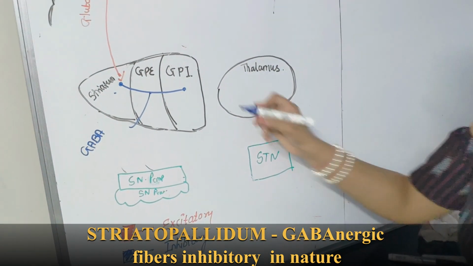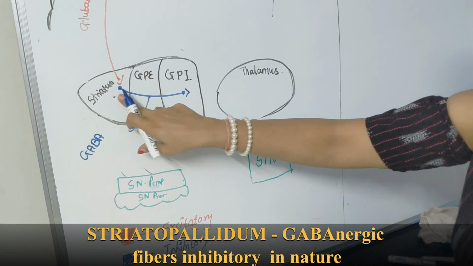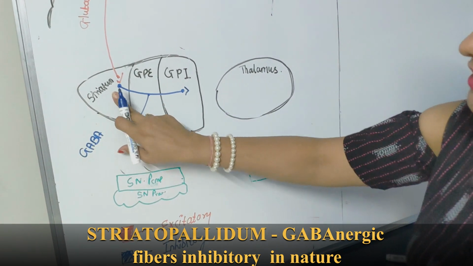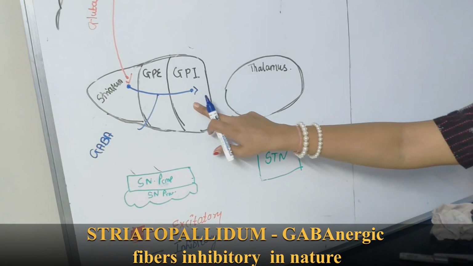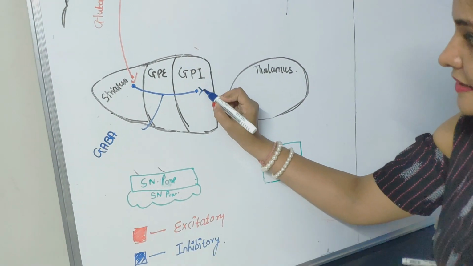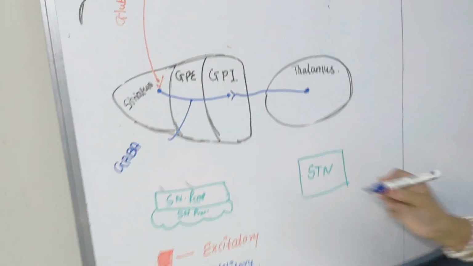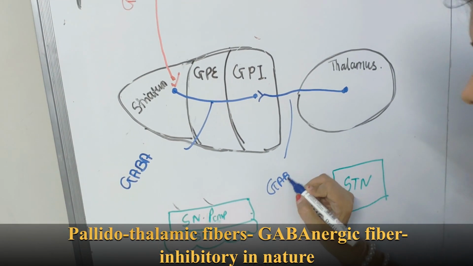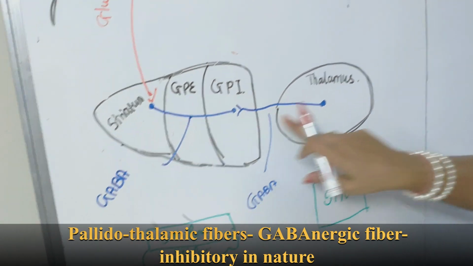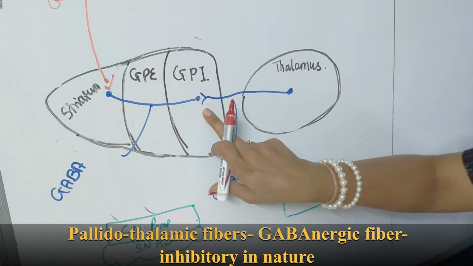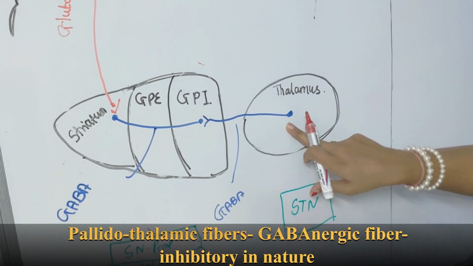And the another fiber. So this fiber is called the striatopallidal fiber because it originated from the striatum and it ends at the globus pallidus internal. From here, globus pallidus internal, again one fiber is going to the thalamus, and again this is inhibitory in nature. It also consists of GABA, and GABA is inhibitory in nature. And this fiber is called the pallidothalamic fiber because it originated from the pallidum and it ends at the level of the thalamus.